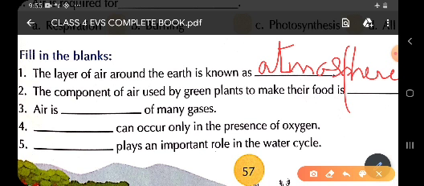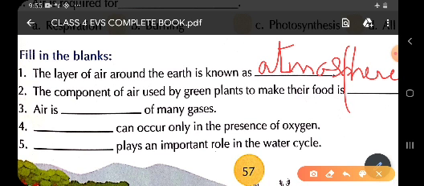Now, the component of air used by green plants to make their food. Children, as we have studied, the process in which plants prepare their food is called photosynthesis. In the process of photosynthesis, plants use carbon dioxide and release oxygen.